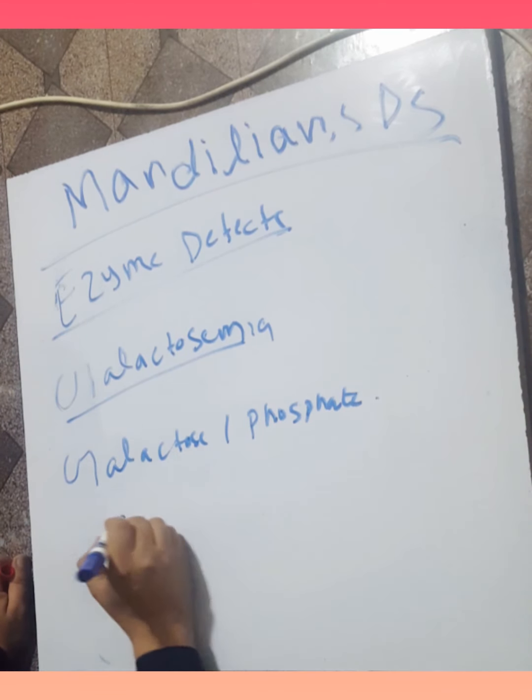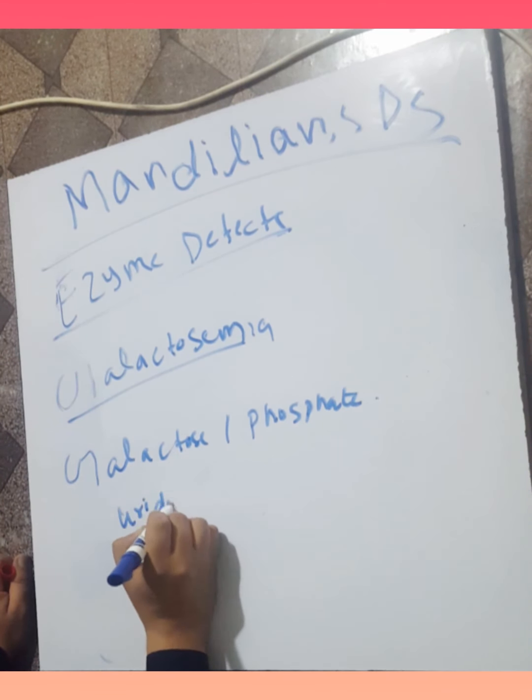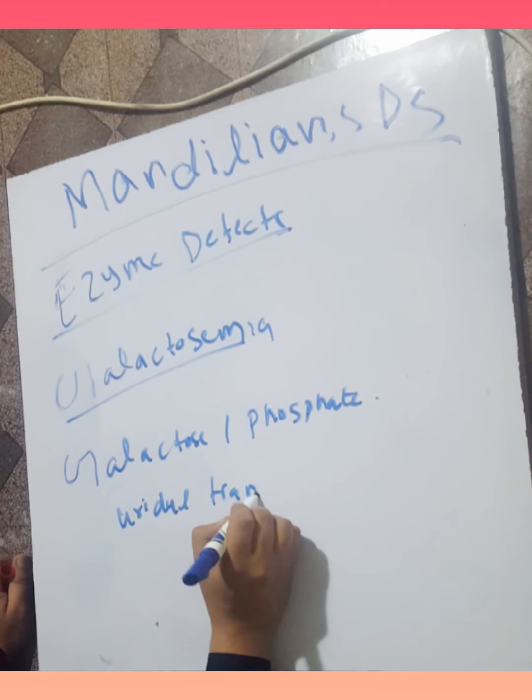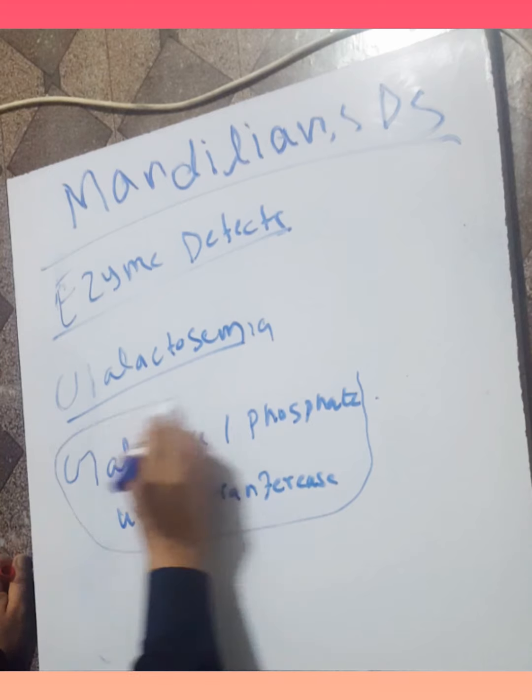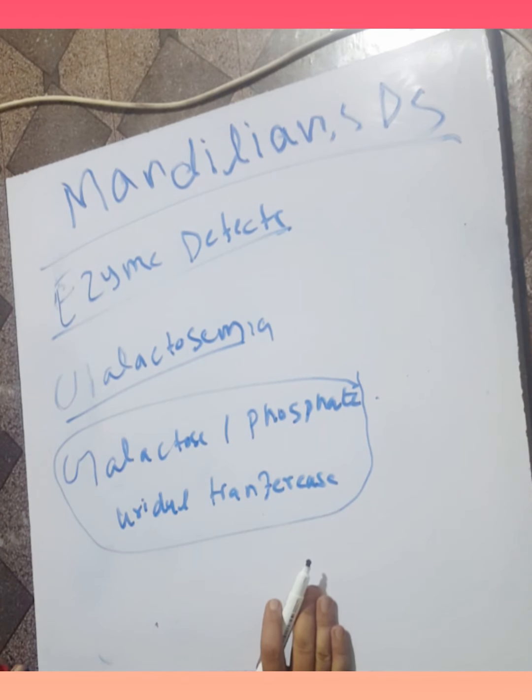If this enzyme deficiency occurs, accumulation of galactose occurs and consequent tissue damage also occurs.